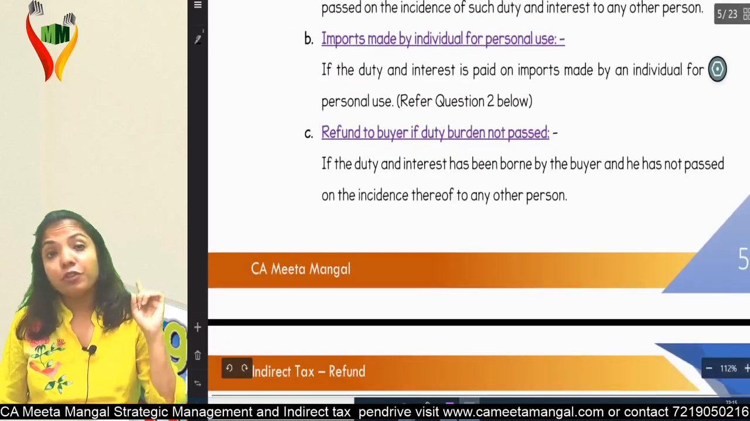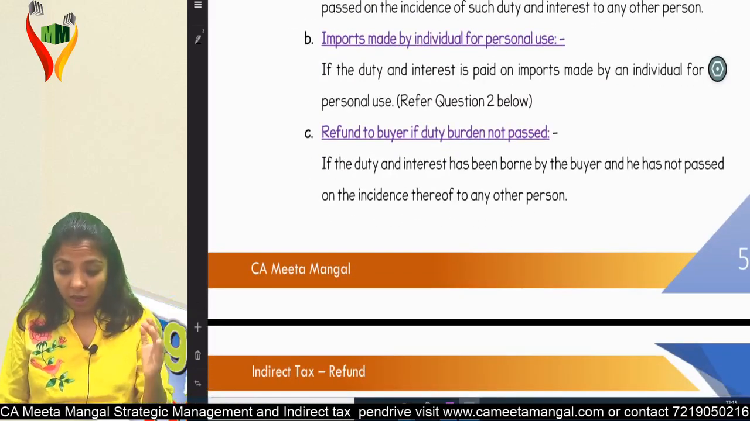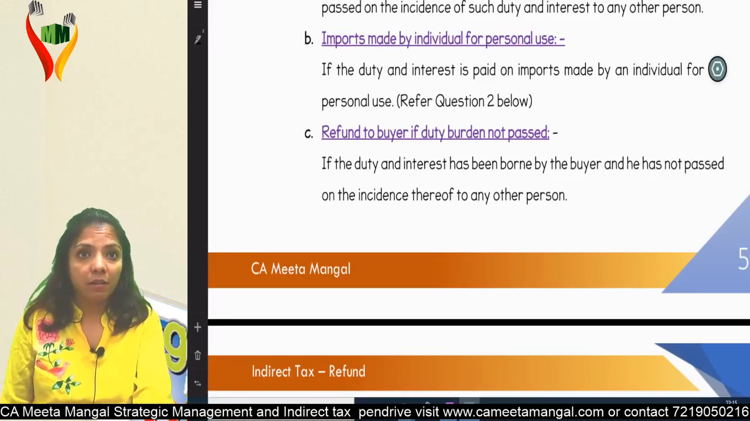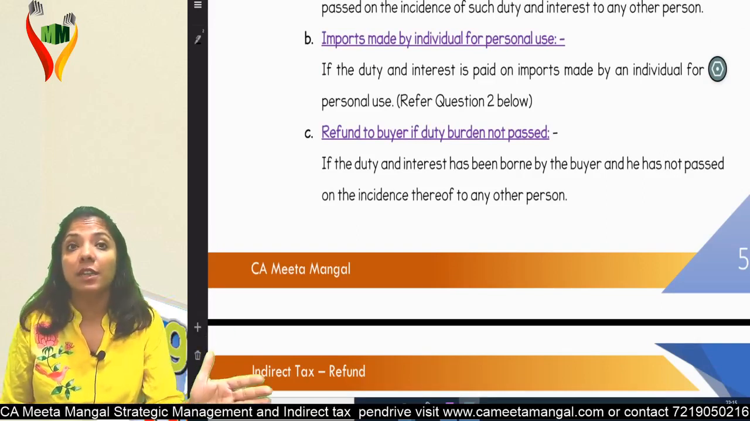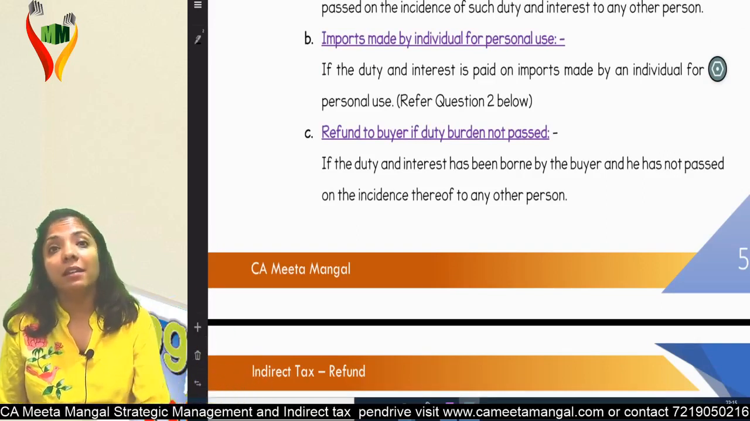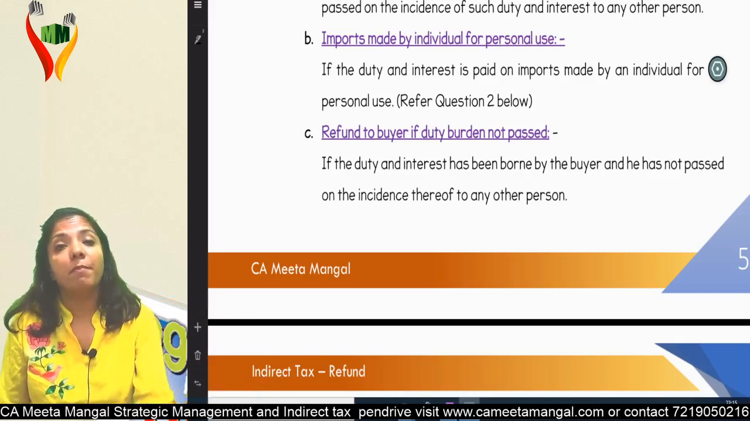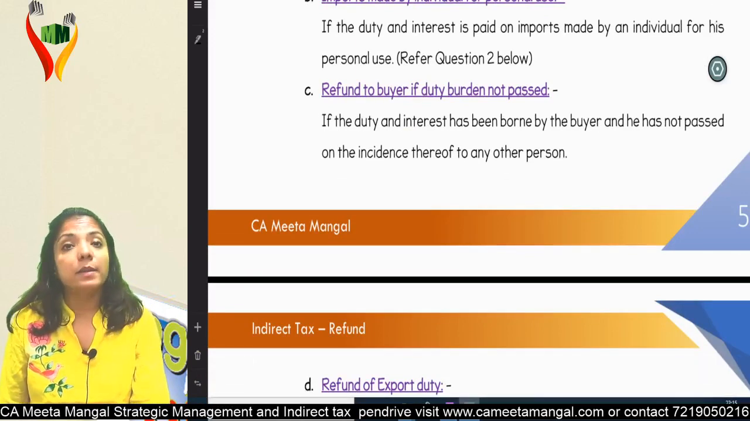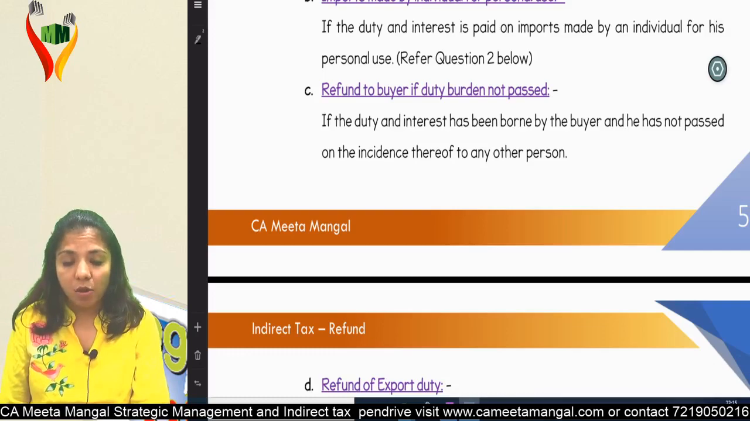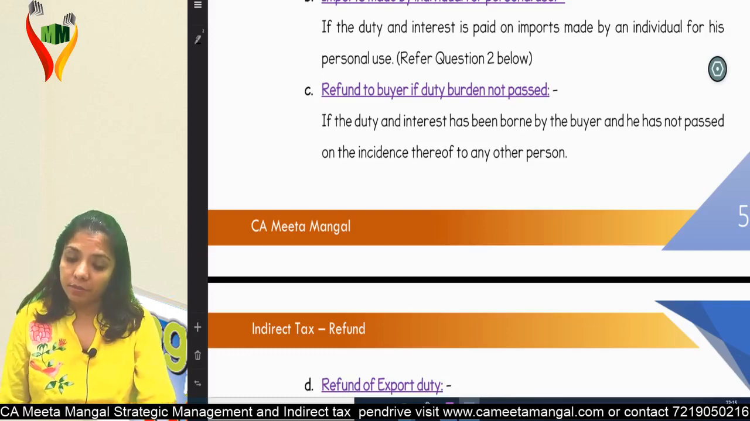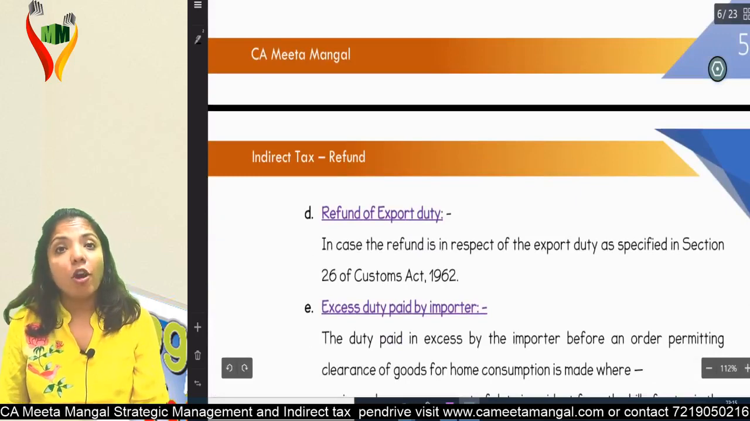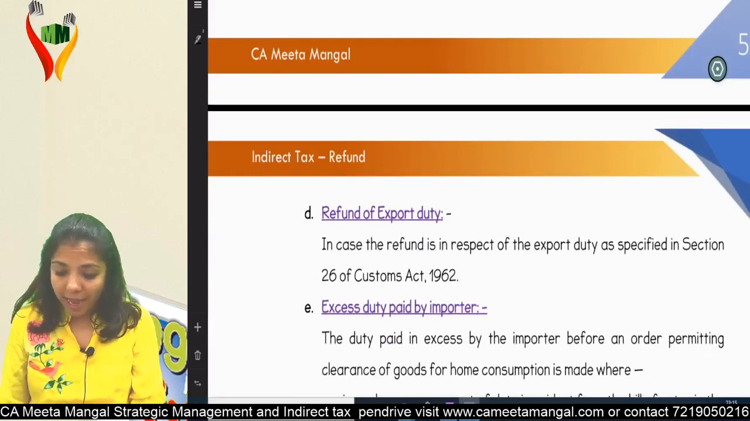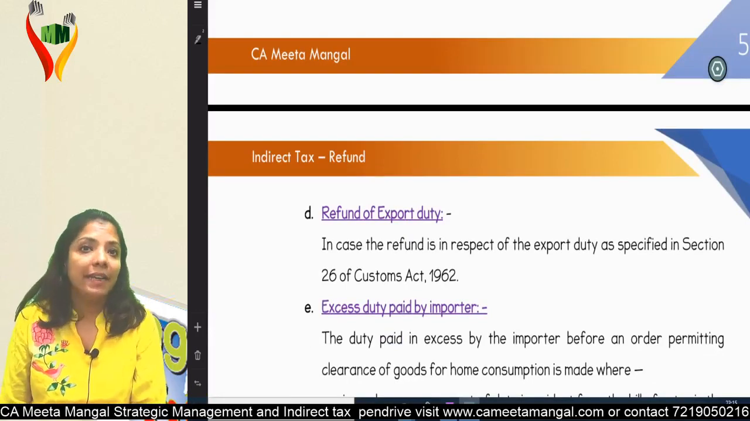Third, refund to buyer. Buyer means end consumer. If the duty burden is not passed, suppose I am the importer and I have sold it to the buyer, and then the buyer realizes that excess duty is paid. Am I clear? Then the buyer can claim the refund provided he has not further passed it on to somebody else. If the duty and interest has been borne by the buyer and the incidence thereon is not passed on to any other person. Fourth, refund of export duty. In case the refund is in respect of export duty as specified under section 26, which we will study later.